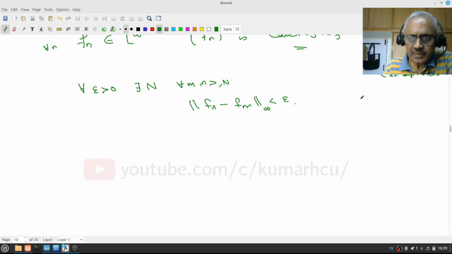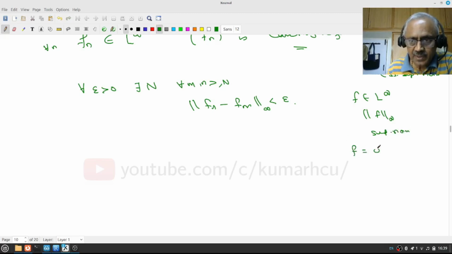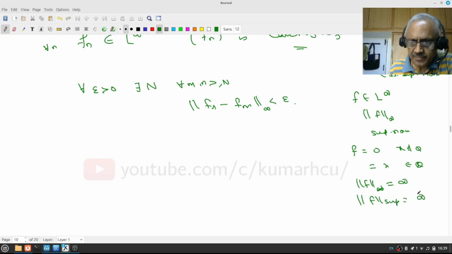By the way, if f is in L infinity, you don't read this as the sup norm, because it may not be the sup norm. Let us look at the very first example: f is 0 if x is not in Q, and f is infinity if x is in Q. The sup norm of f is infinity, whereas the L infinity norm is 0.